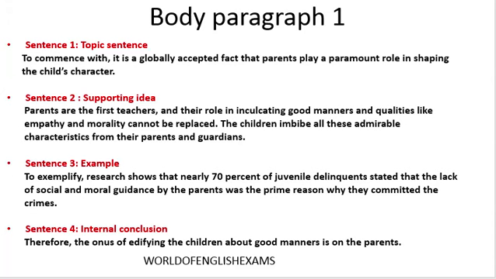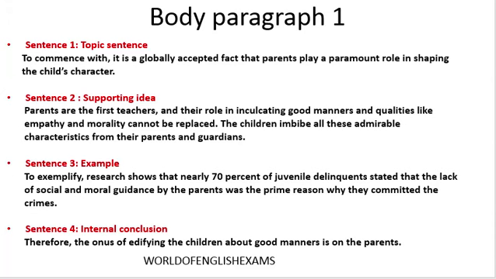So I am giving a strong supporting idea that parents are the first teachers for every child, and their prominence in inculcating good behavior and qualities such as empathy and morality cannot be replaced by anybody else. I am just extending the same idea: "The children imbibe all these admirable characteristics from their parents and guardians." Both the parents as well as the guardians have to play a role in shaping the child's character. That takes us back to the topic sentence.